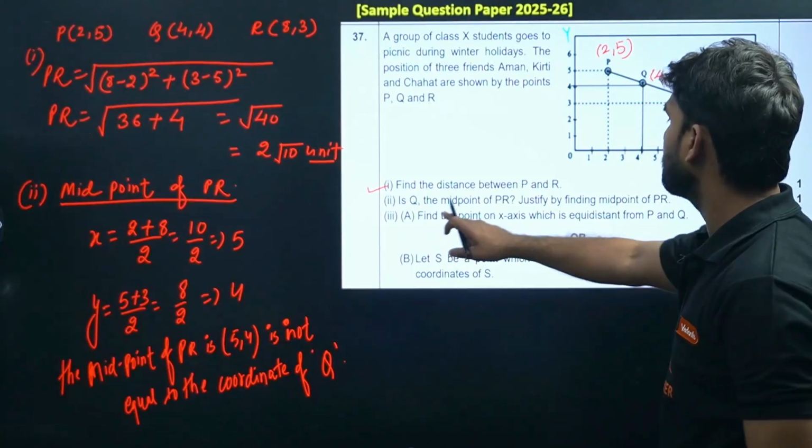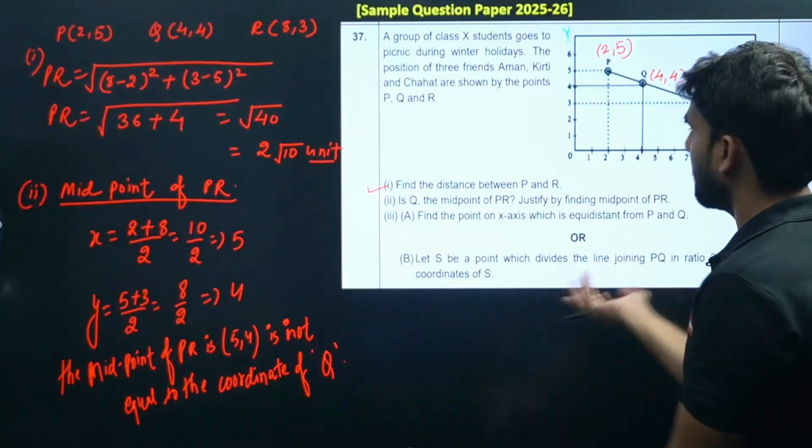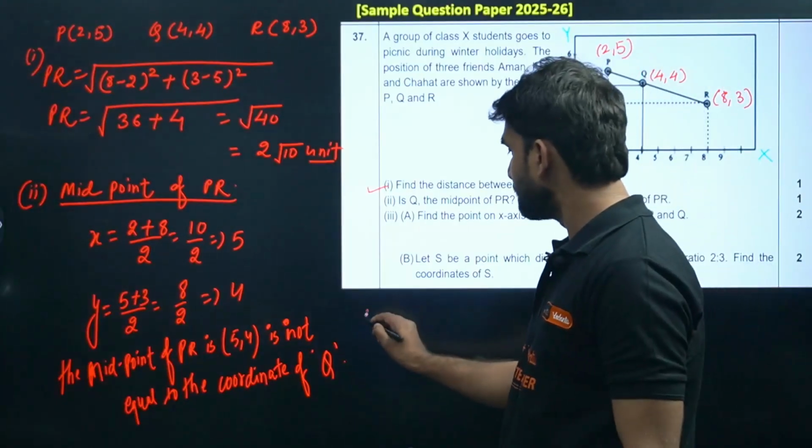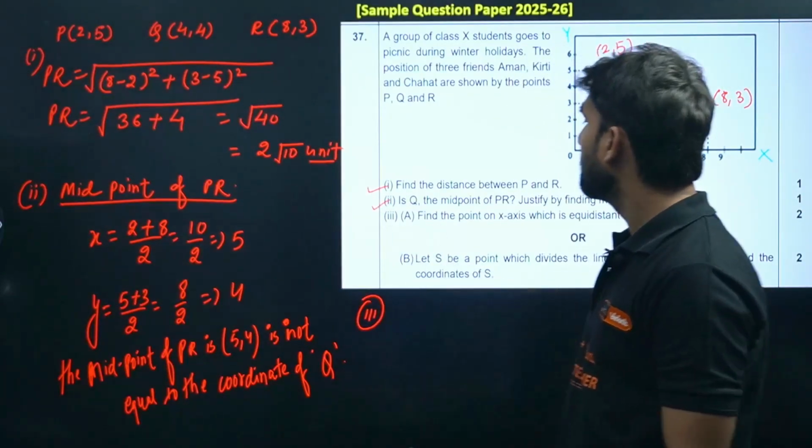So Q is not the midpoint. Justify by finding, done.